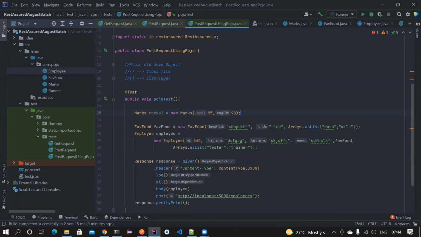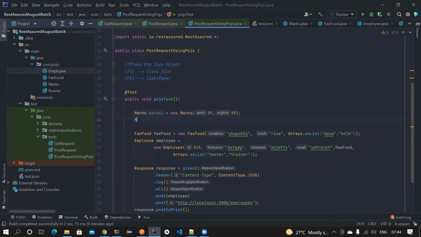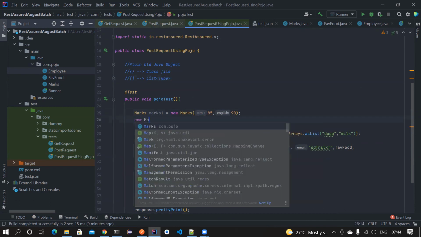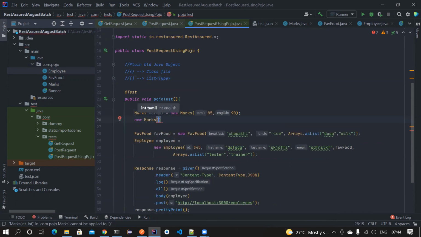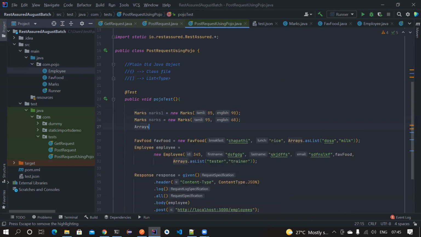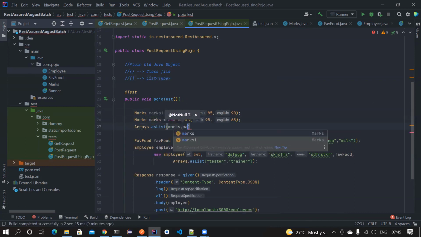This is like the quarterly marks, and I also have new marks. Let's say 95, 68, whatever, and then I create a new variable. This is marks. And then I have two marks now. I want to store this in an object. So what I can do is Arrays.asList. I'm storing marks, comma, marks1.